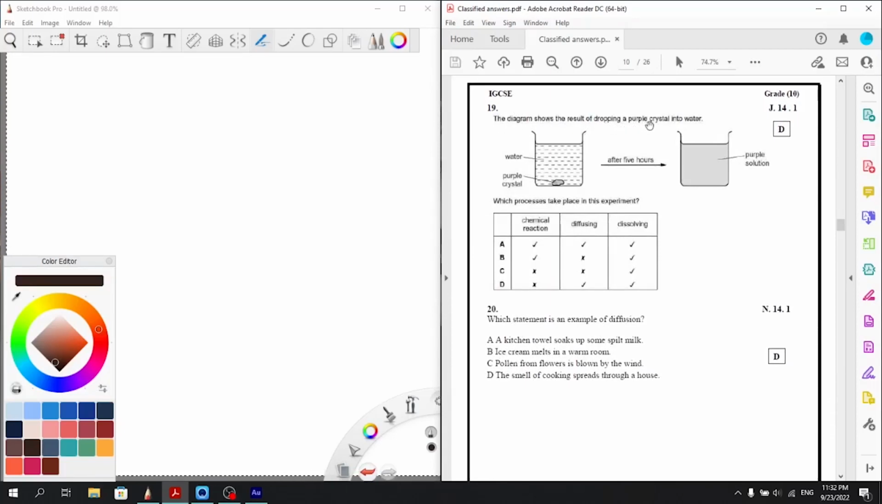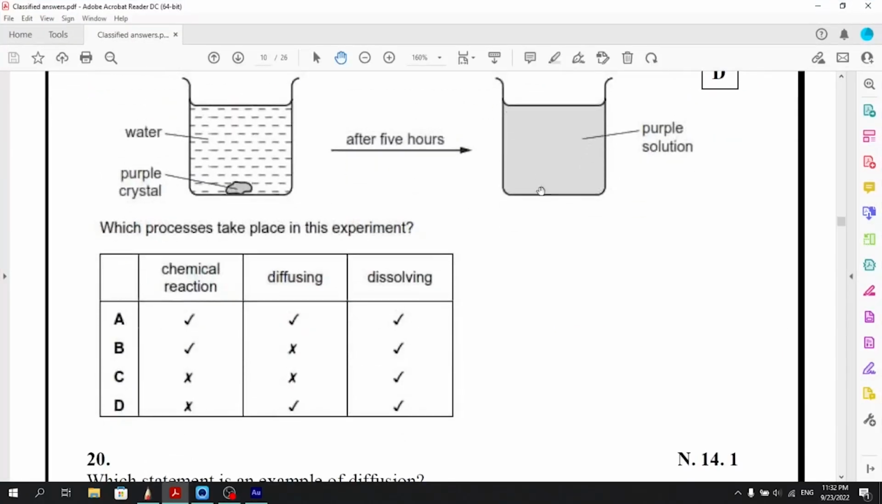Question number 19. The diagram shows the result of dropping a purple crystal into water. Okay, that's the purple crystal, that's the water, and after 5 hours we get a purple solution. So the color of the purple crystal just spread all over the water. Alright. Which processes take place in this experiment?